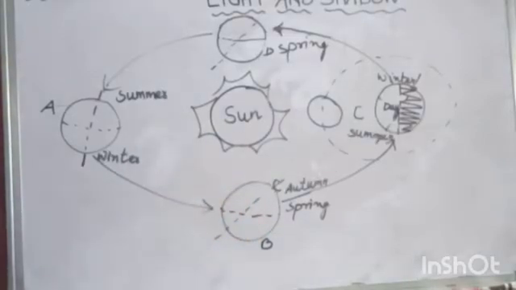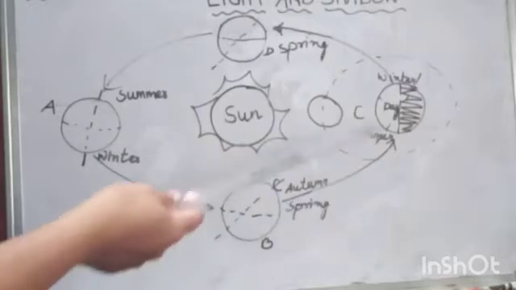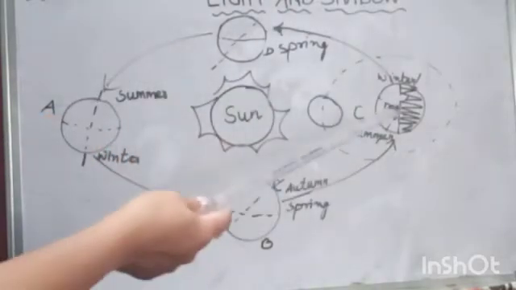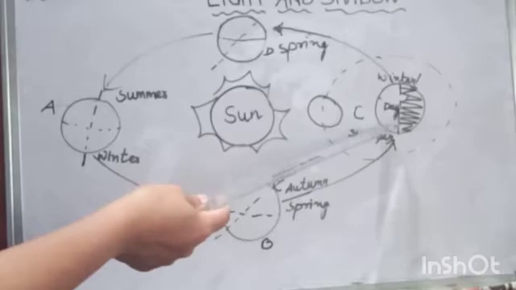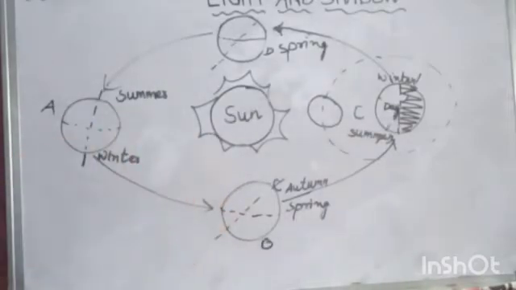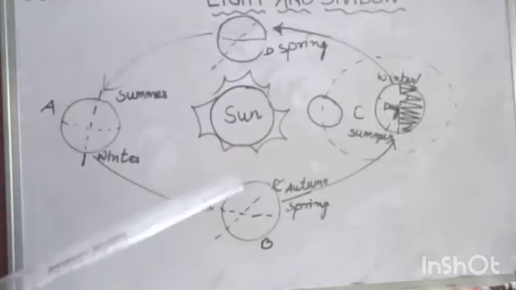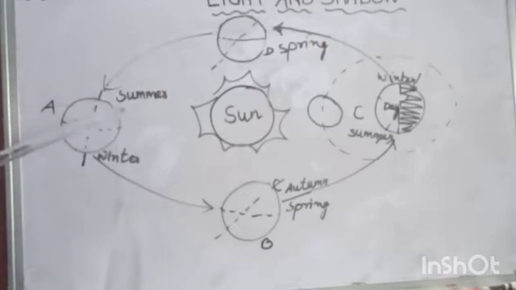Okay, now during the revolution, when the earth revolves around the sun, here you can see the position of the earth. When the earth is here at position A, this is the northern hemisphere, that means the upper half of the earth is known as northern hemisphere.